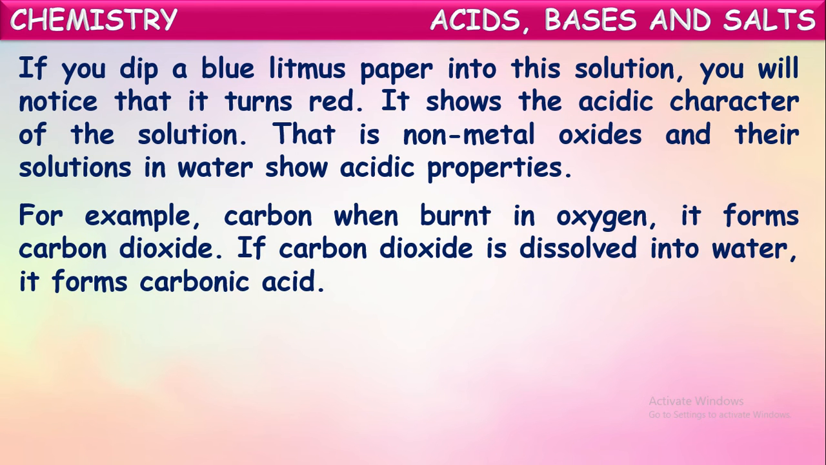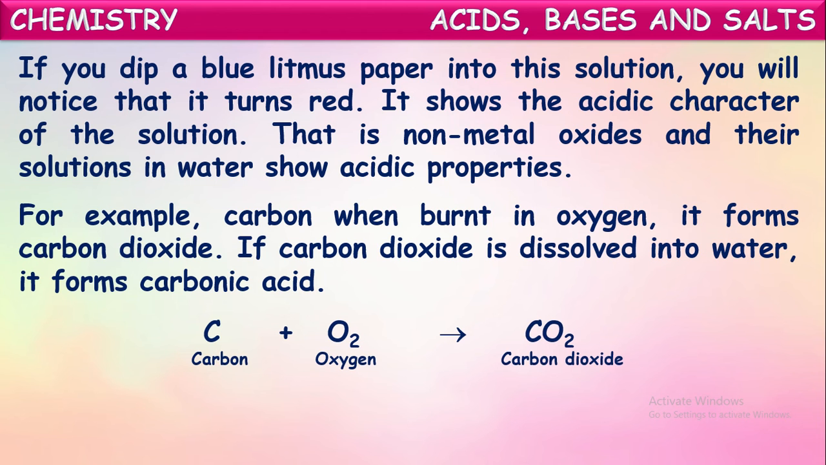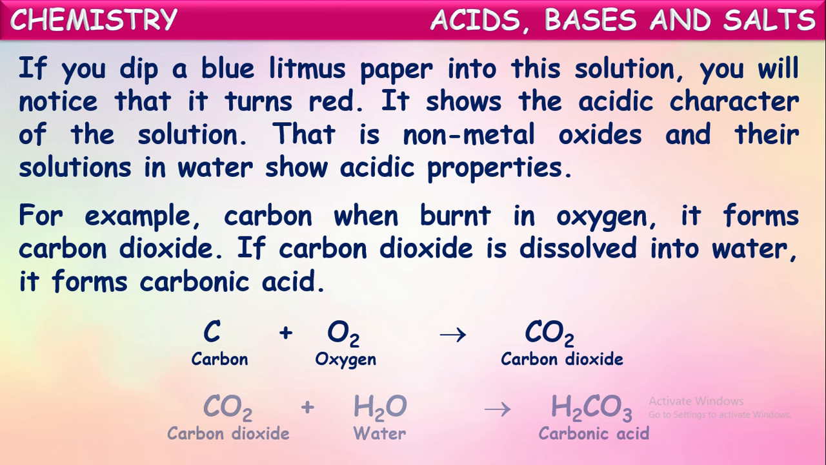For example, as we told, one of the non-metals, carbon. Carbon, when burnt in oxygen, forms carbon dioxide. This we know already. If carbon dioxide is dissolved into water, we know carbon dioxide is fairly soluble in water, it forms an acid which is known as carbonic acid. So this is the formula of carbonic acid.